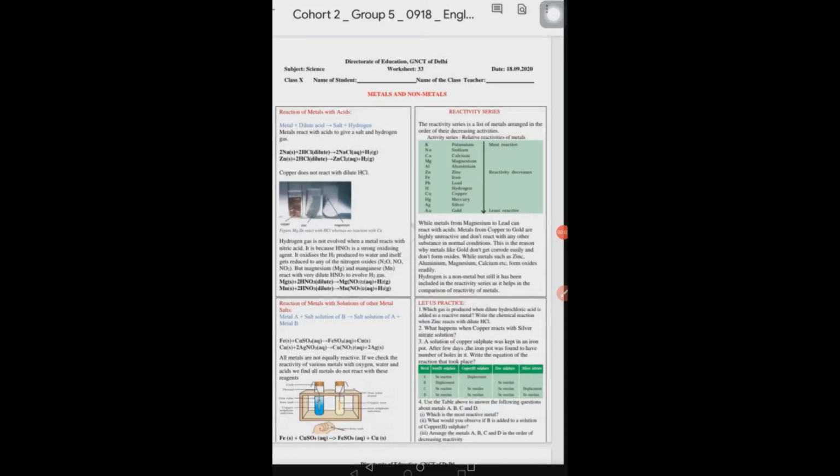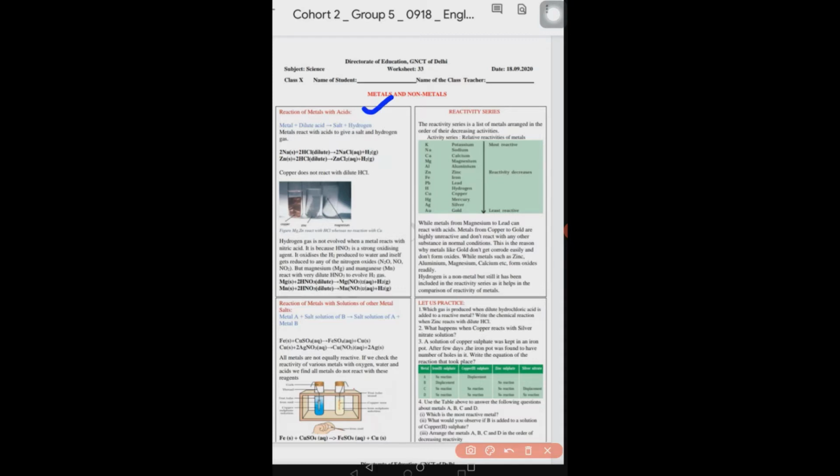Good morning, बच्चों. Today we are going to study worksheet number 33 of class 10th subject science, metals and non-metals. The topics we are going to discuss today are reaction of metals with acids, reaction of metals with solutions of other metal salts, and the reactivity series. Then let's start. Reaction of metals with acids.